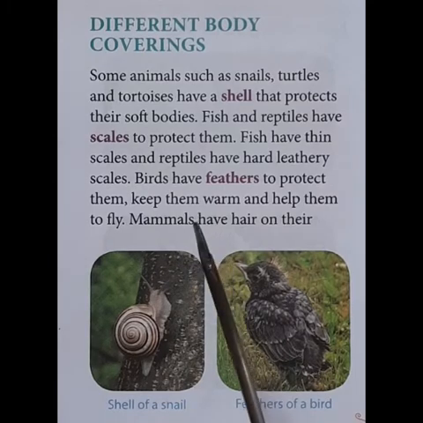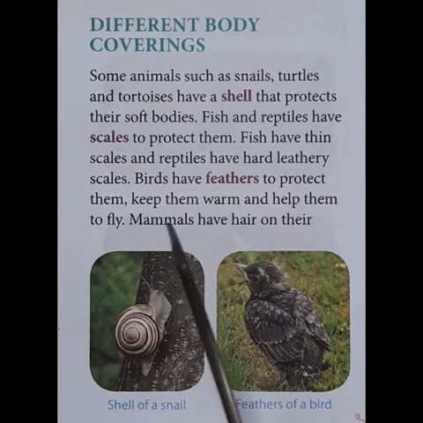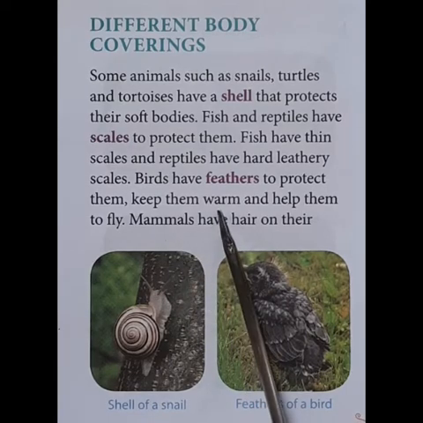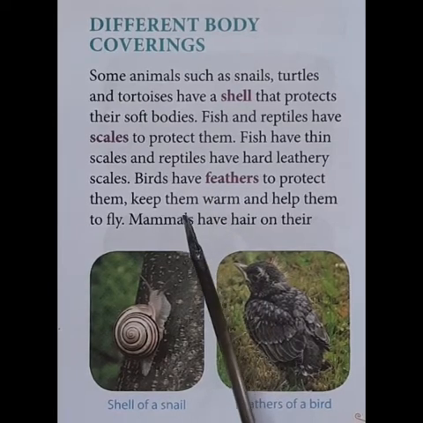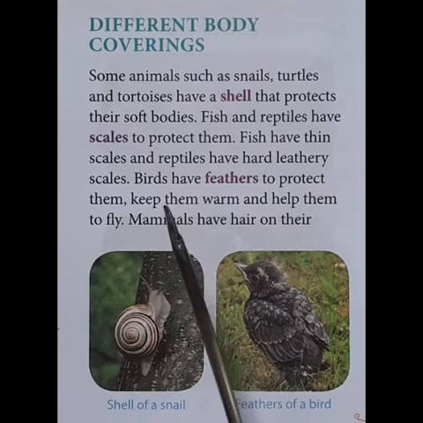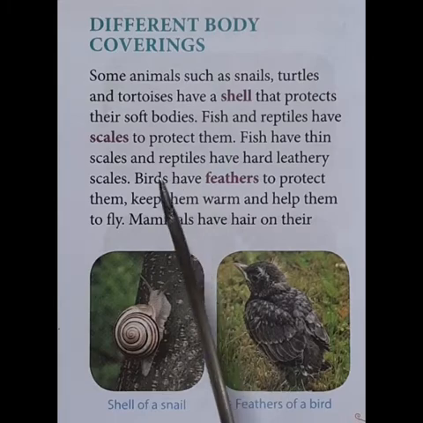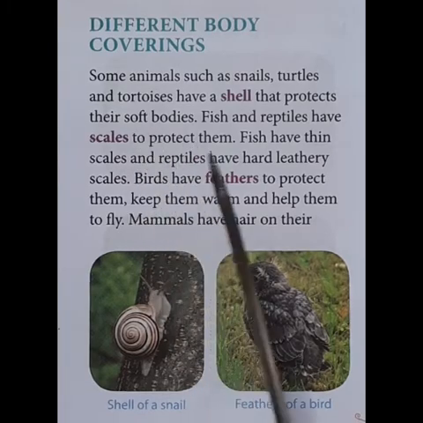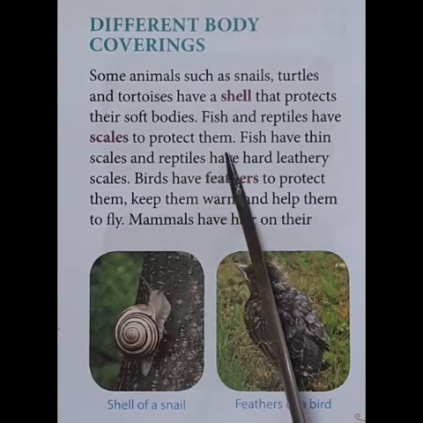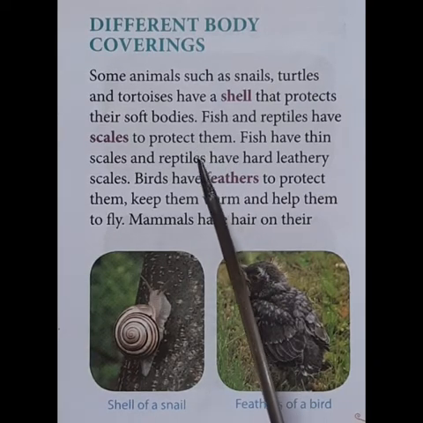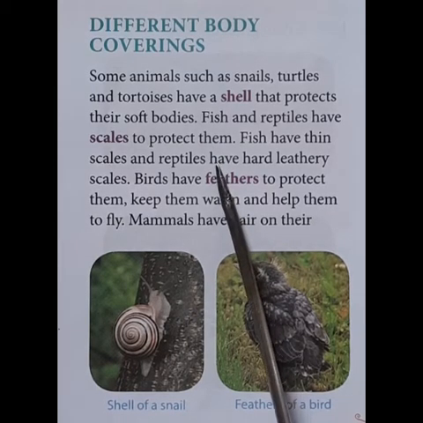For example, you might have seen or heard about the polar bear. Have you all seen the polar bear on TV? Yes, it has got thick hair and it is known as fur. Many sheep also have thick fur on their body which will protect them from the extreme cold climate. So animals are adapted in such a way that they can survive in a particular habitat. So they have different body coverings also.